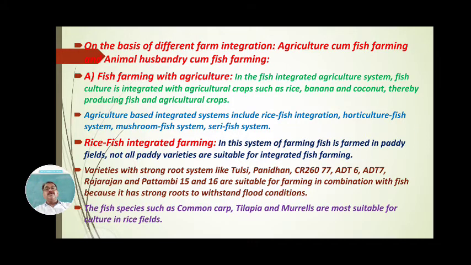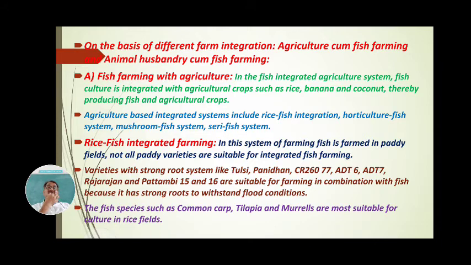Among the different varieties of rice, we have heard of varieties like HMT and Kolam, which are famous rice of India. These famous rice varieties are used, but they are not suited for fish.